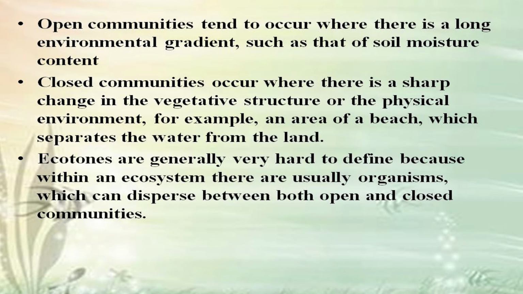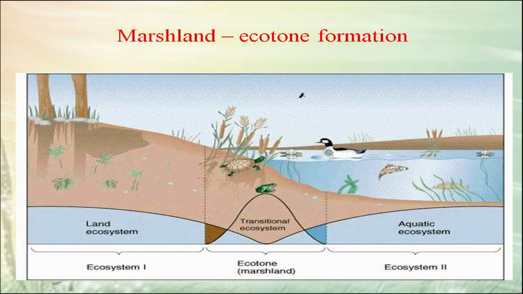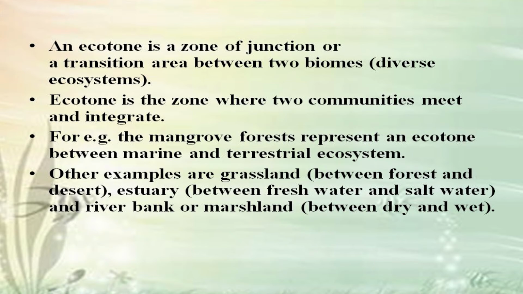Ecotones are generally very hard to define because within an ecosystem, there are usually organisms which can disperse between both open and closed communities. This is the ecotone marshland which formed between the two ecosystems, that is between ecosystem 1 and 2. Ecotone is a zone of junction or a transition area between two biomes or diverse ecosystems. It is a zone where two communities meet and integrate.